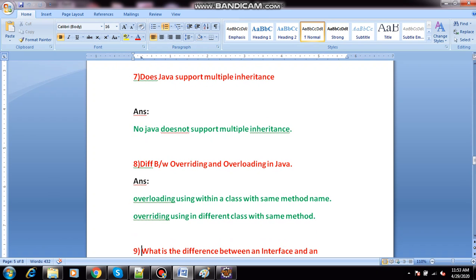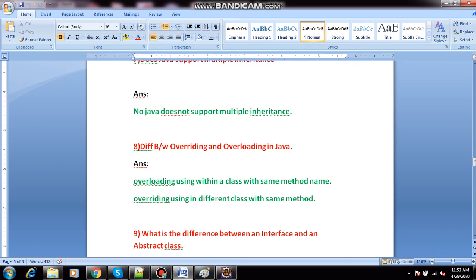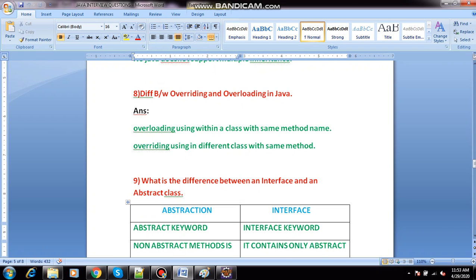Okay, so what is the next question? The difference between overriding and overloading. Overloading means what? Overloading is used within a class with the same method name. Overriding is used in a different class with the same method. That is a simple definition of overloading and overriding.